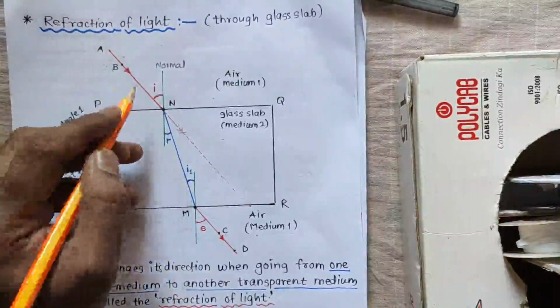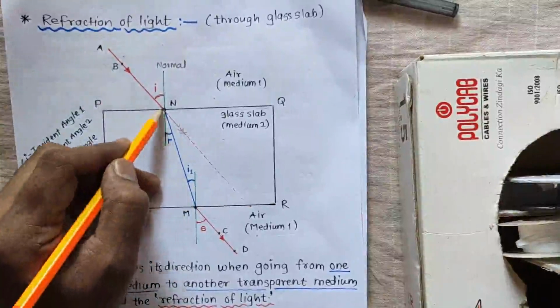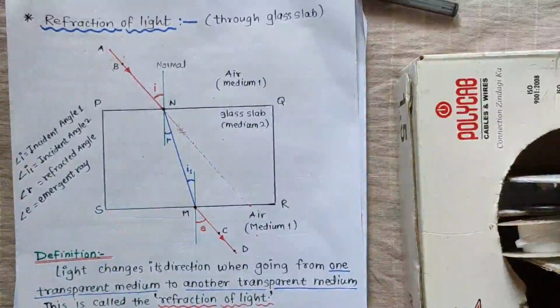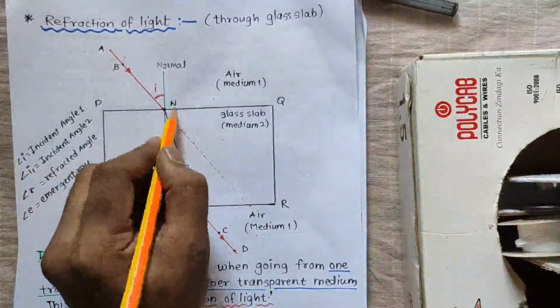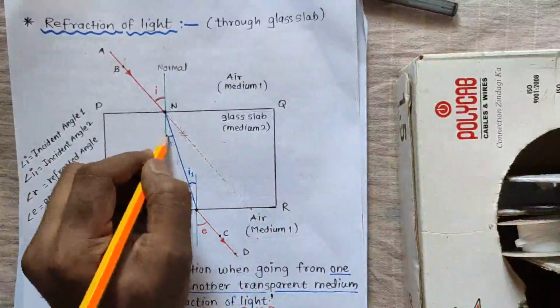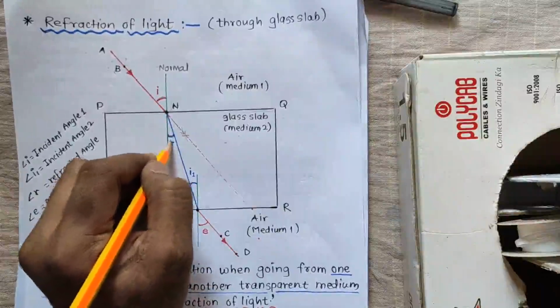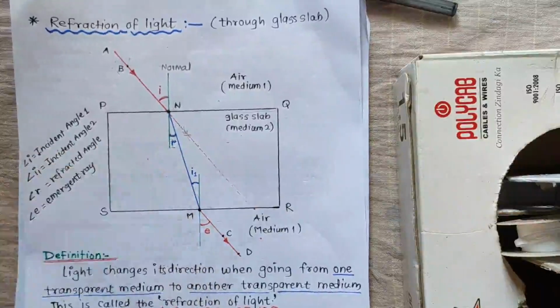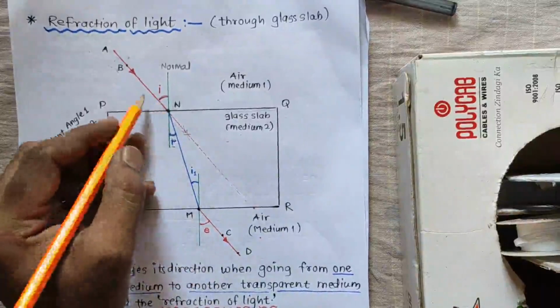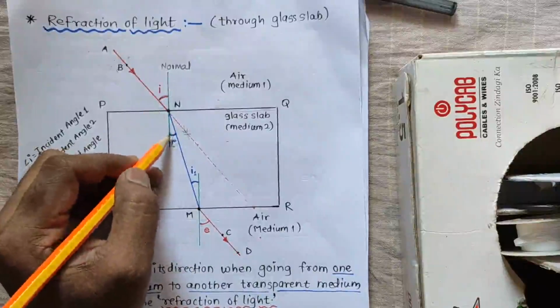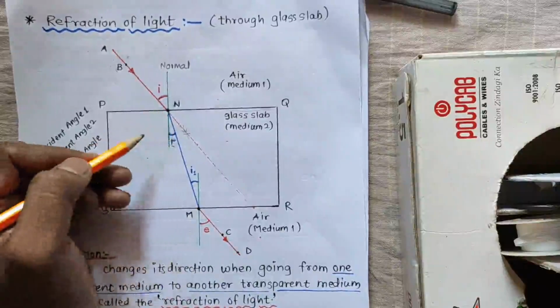Now this I will call the point of incidence. At the point of incidence, that is N, the light ray bent and made an angle of refraction. You could observe that the angle of incidence is not similar to the angle of refraction.